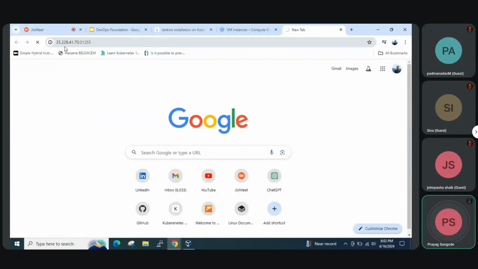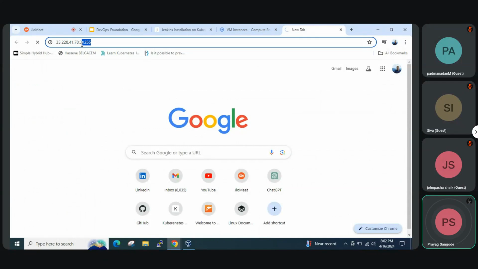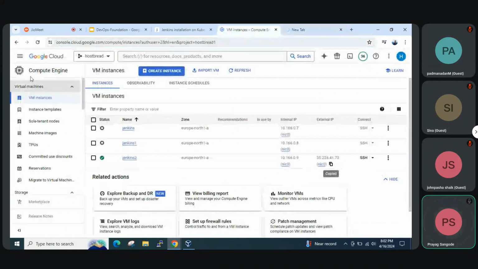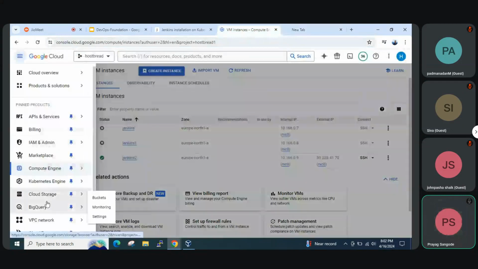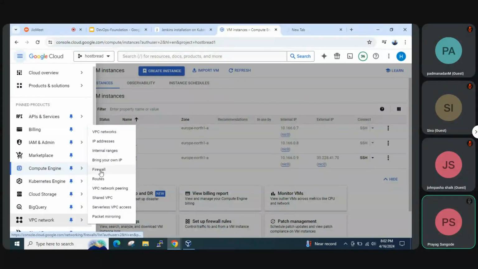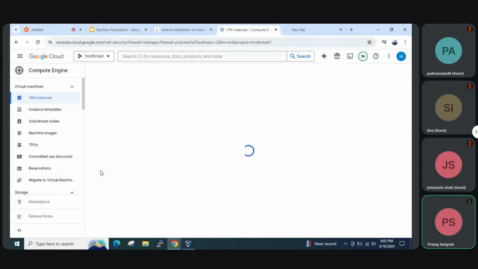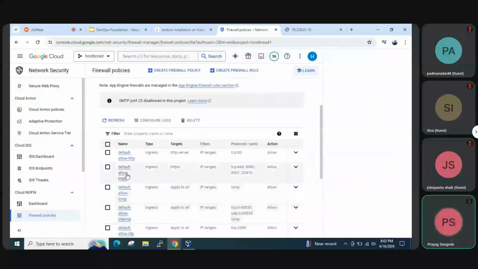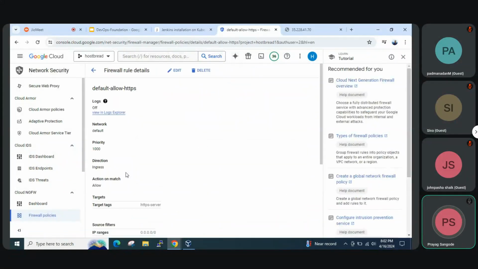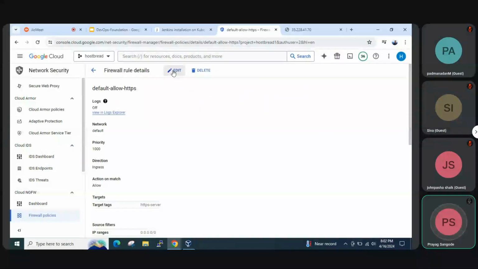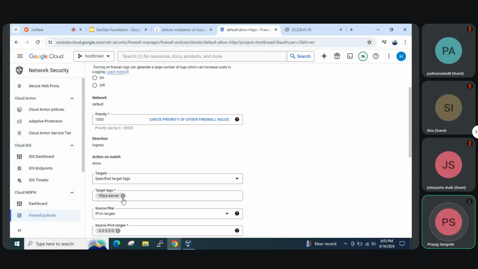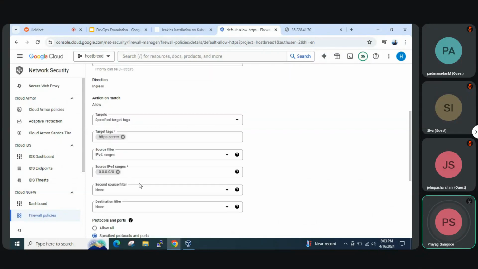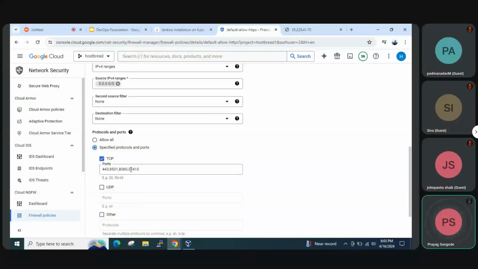Now the catch is I haven't opened the port. This keeps on changing. So I'll be opening this port in Google Cloud. It will be in the firewall, the VPC firewall. The default VPC it is using, and I'm just editing the default rule. If you're using Azure or AWS, you'll have to open the security group or the firewall similarly. I have opened port 8080 as well.